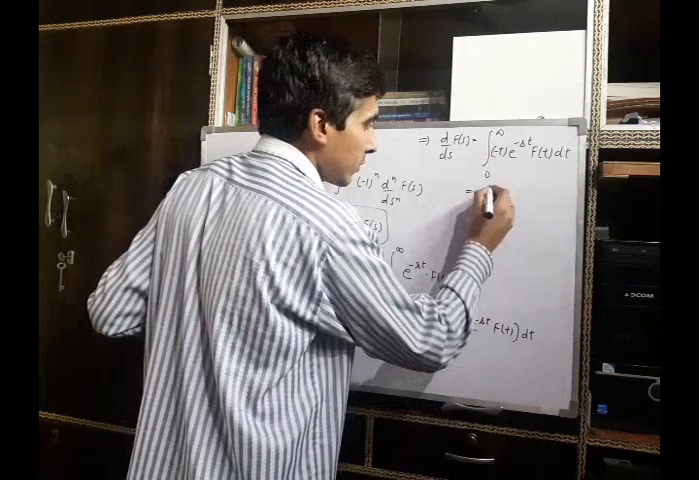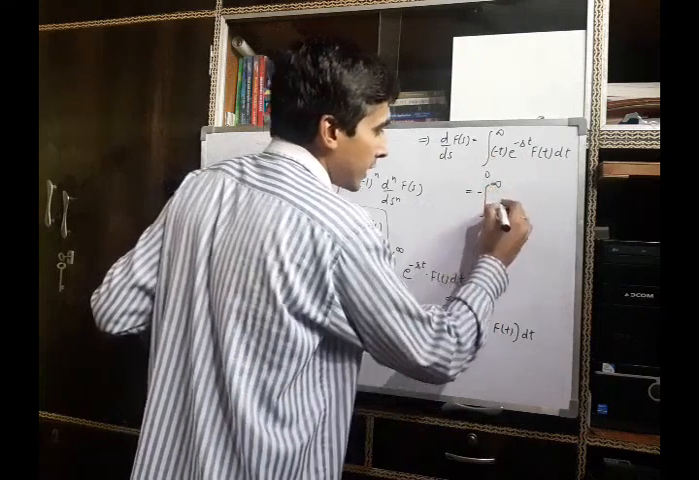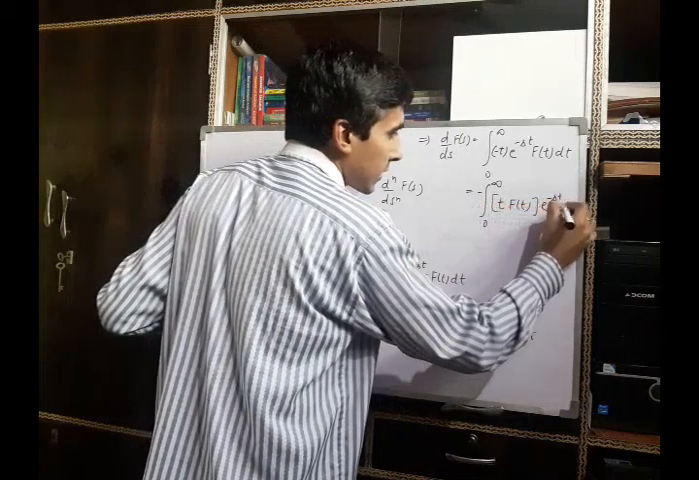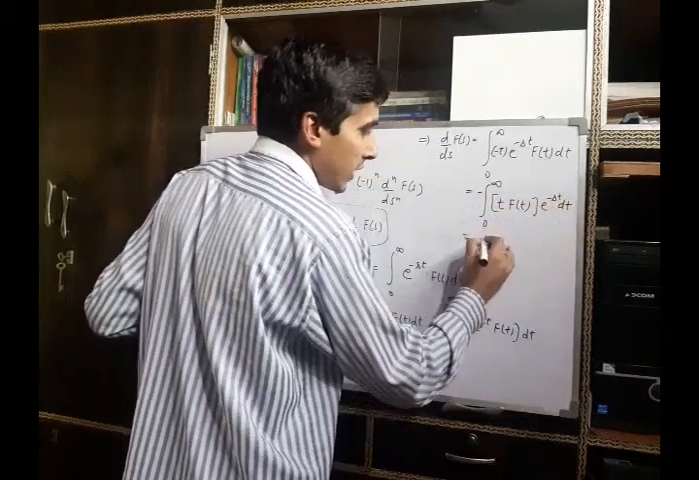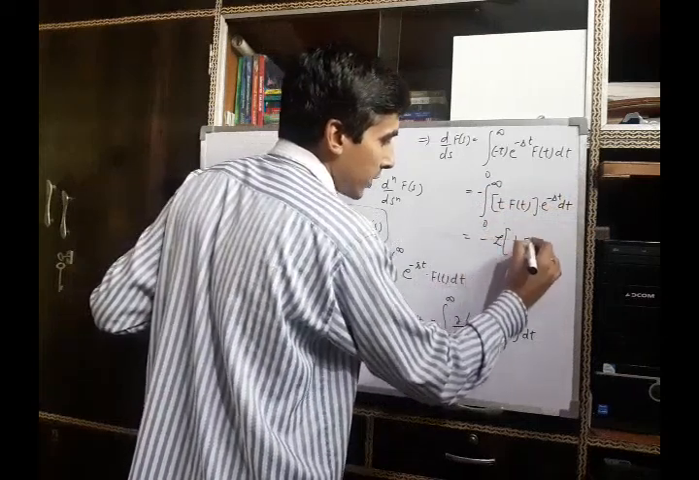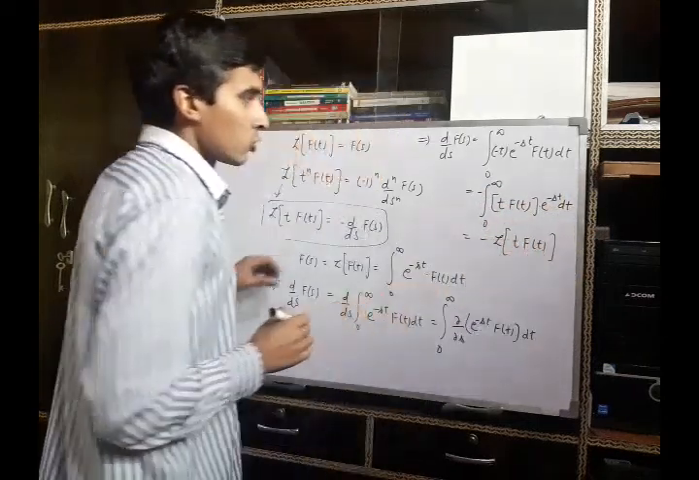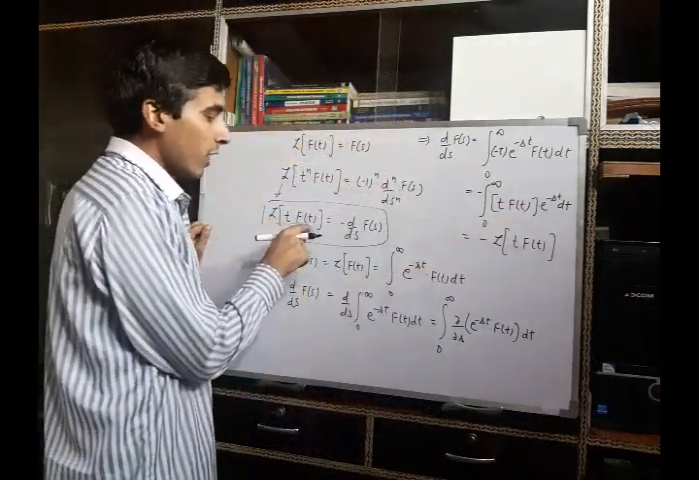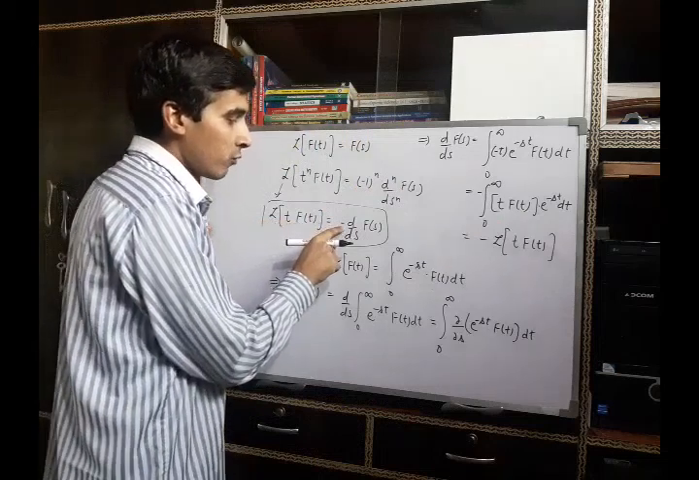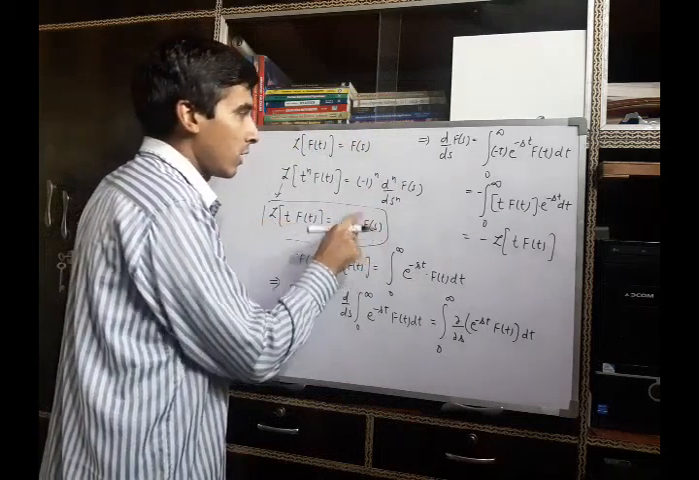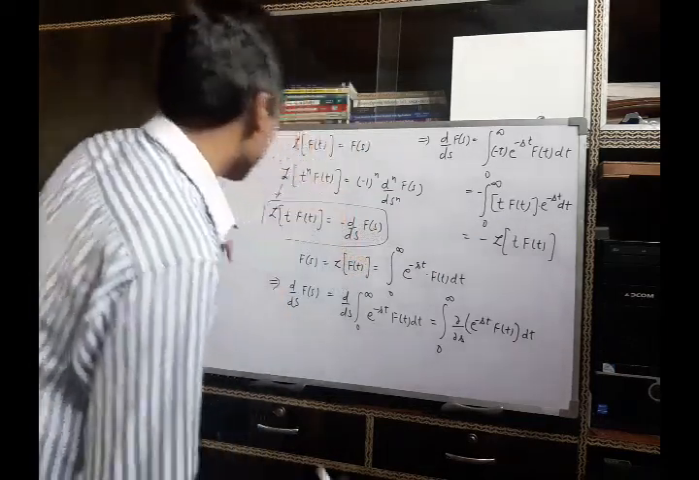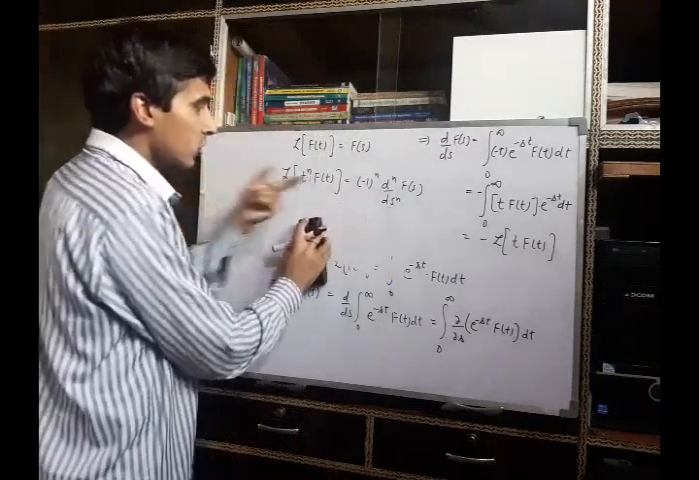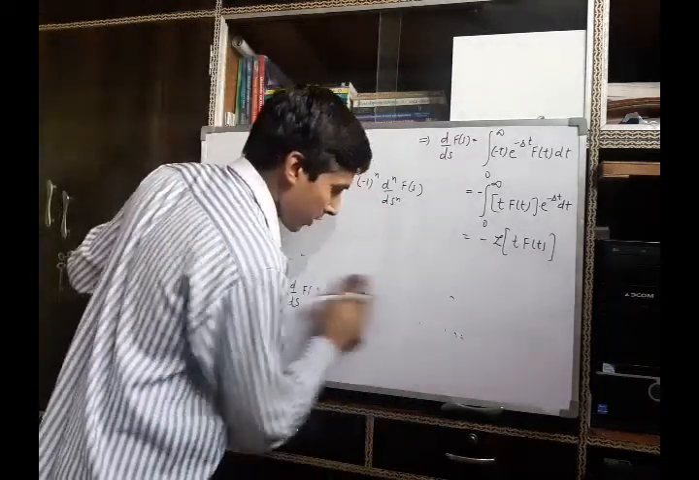Now from this it can be written as the integral from 0 to infinity of t f(t) e^(-st) dt, and by definition it is nothing but the Laplace transform of t f(t). So from this equation we can say that the Laplace transform of t times f(t) is equal to minus the first derivative of the Laplace transform of f(t). Now this is true for n equal to 1. Now we assume this statement is true for n equal to m.